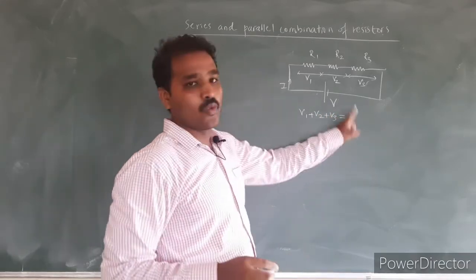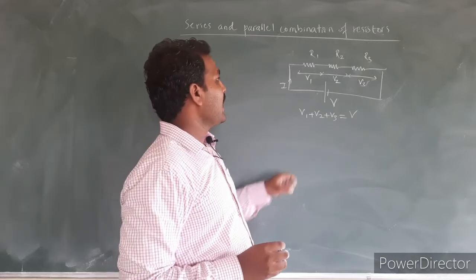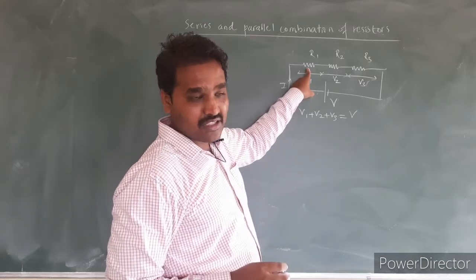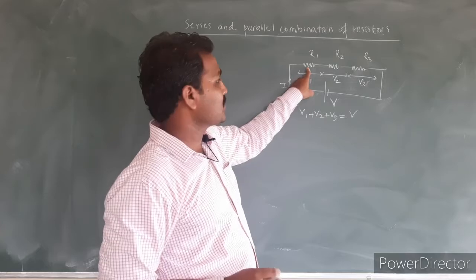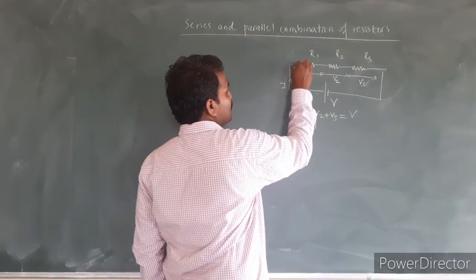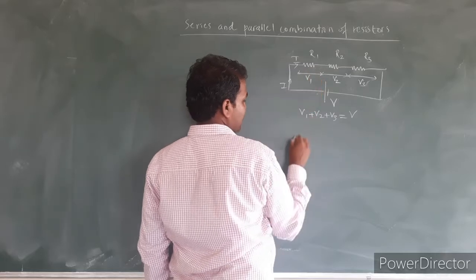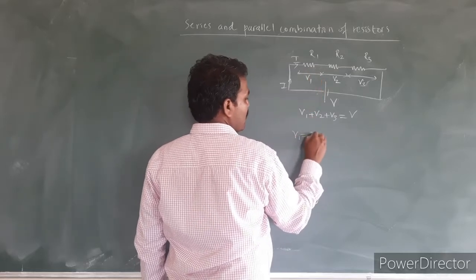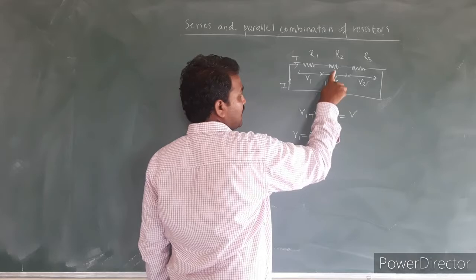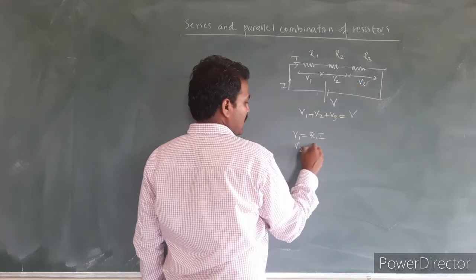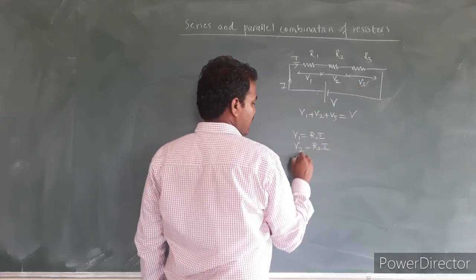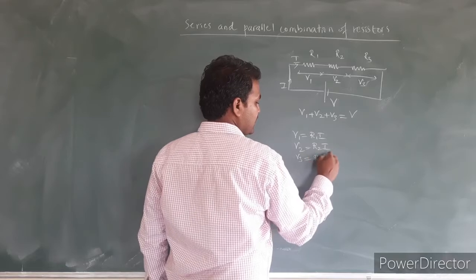the supply voltage V. When I separately consider the resistor R1, by using Ohm's law, I can write that the current flowing through all the resistors is I. So for the first resistor, V1 is equal to R1 into I. Similarly, for the second and third resistors, V2 is equal to R2 into I, and V3 is equal to R3 into I.